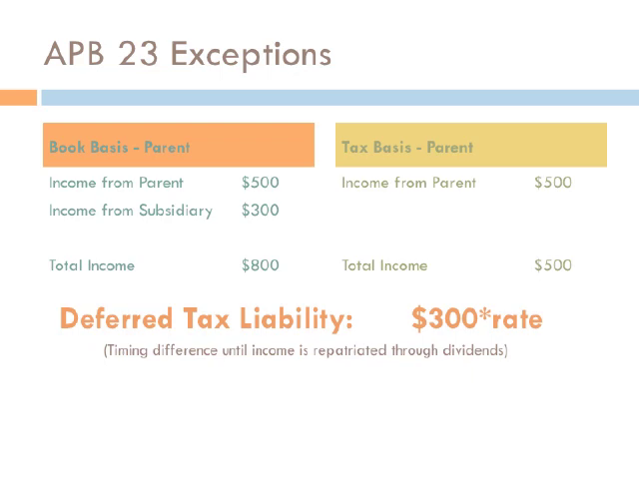One example of a FAS 109 issue dealing with foreign subsidiaries of a corporation comes with APB 23, or the exception for earnings permanently reinvested. FAS 109 requires U.S. corporations to book any deferred tax assets and liabilities for differences in the book basis and the tax basis of a company's assets.